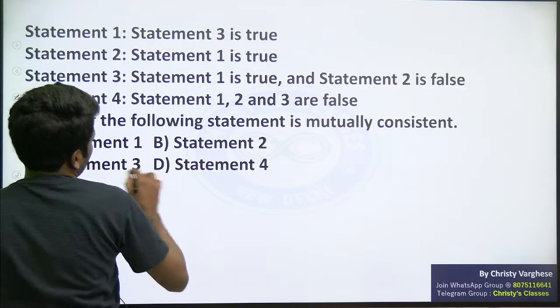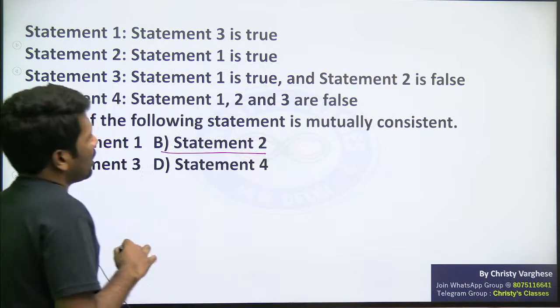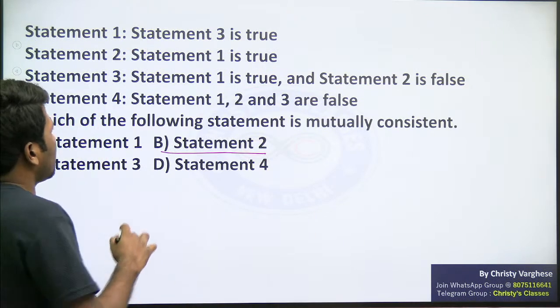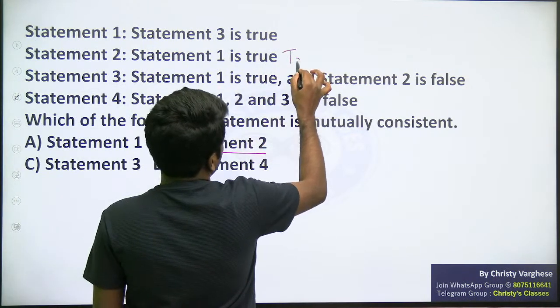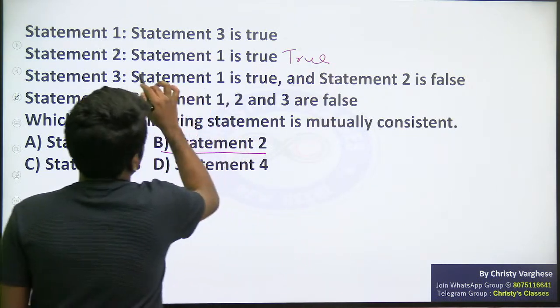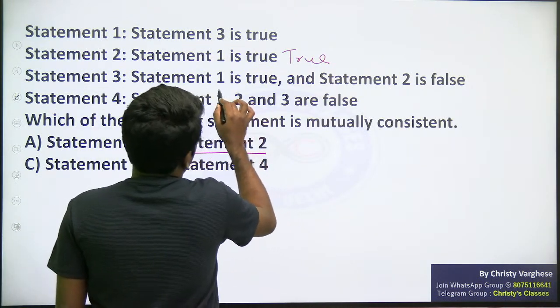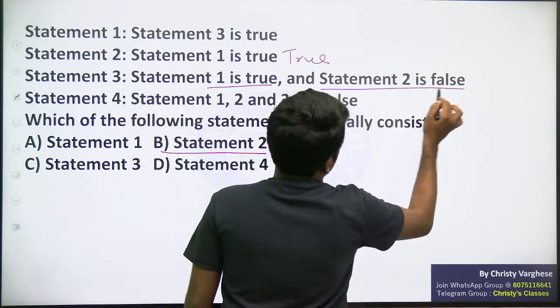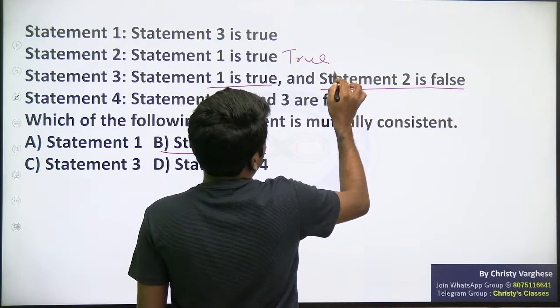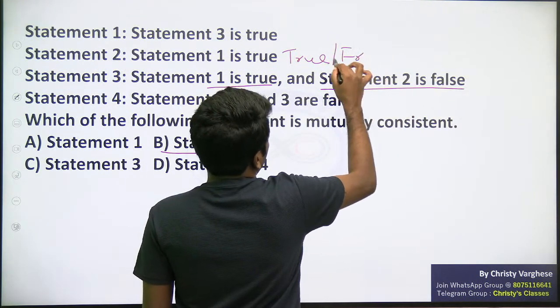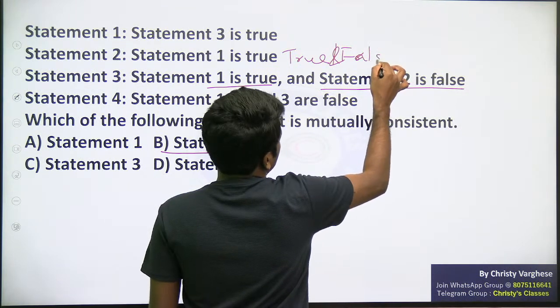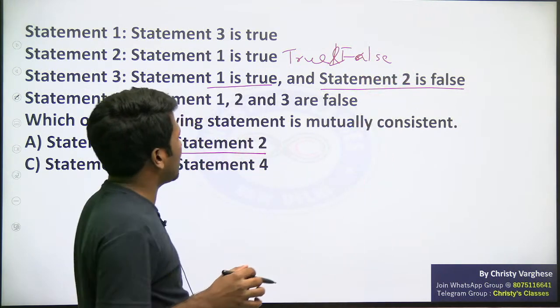Similarly, check option B. Statement 2. If statement 2 is mutually consistent, and I assume statement 2 is true, what will happen? Statement 1 will be true. That means 1 is true and 2 is false. That is contradicting itself now. Statement 2 is true and false at the same time.